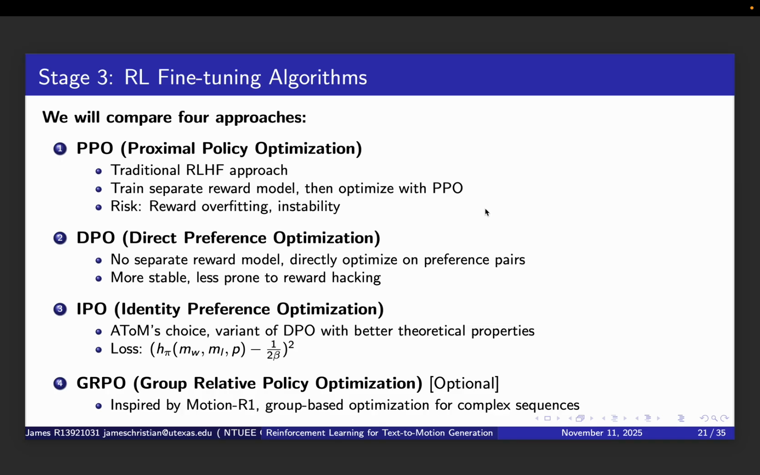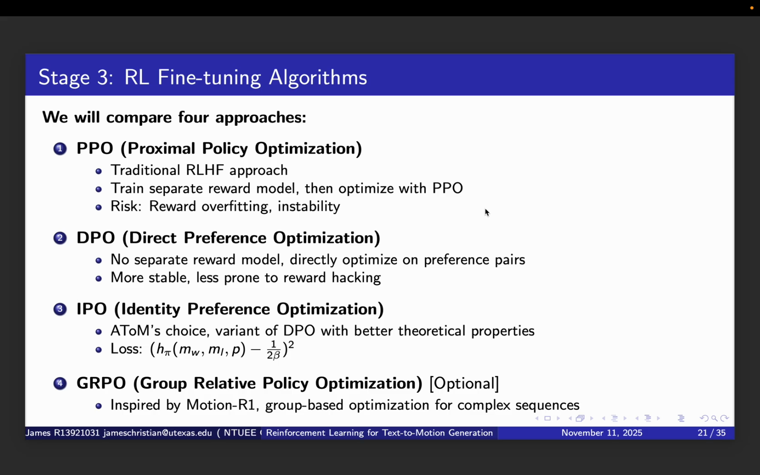Third is IPO, Identity Preference Optimization. This is Adon's choice, and it's a variant of DPO with better theoretical properties. The loss function is shown. We minimize the squared difference between the preference margin and a target value of 1 over 2 beta. IPO has been shown to work particularly well in the text-to-motion domain.